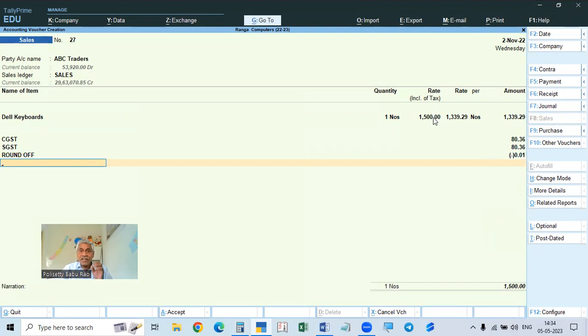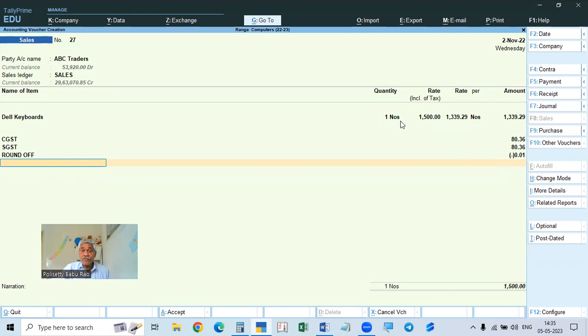So here you give the rate inclusive of the tax, and it will divide. We calculate in our way. That is, the rate inclusive of tax divided by 1 point tax rate, 1.12, 1.05, 1.18, like that it calculates and gives the rate which does not include the tax. That is the taxable rate it will give. This is the taxable rate, the balance amount is the tax, and this is the total taxable value. So like this. If you show the amount, then you can take.